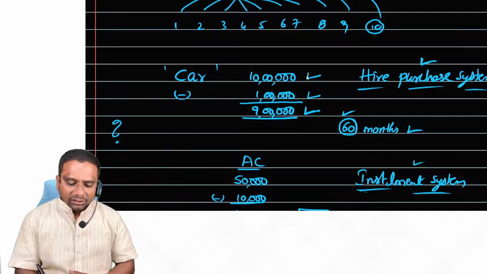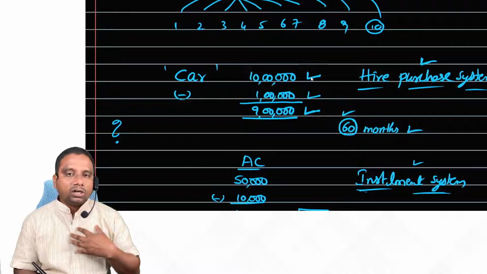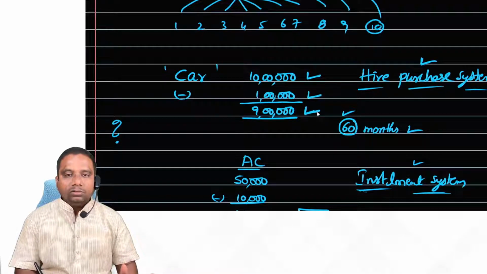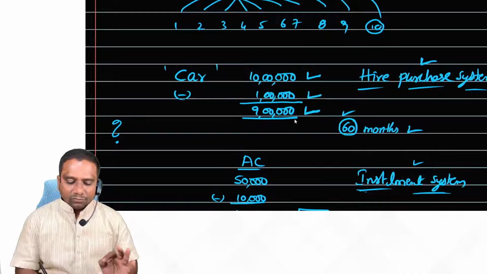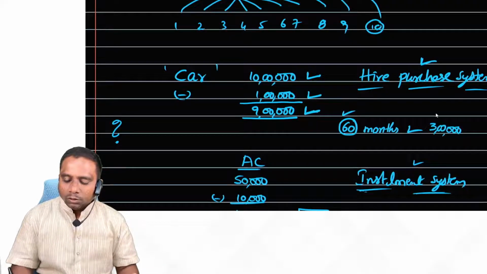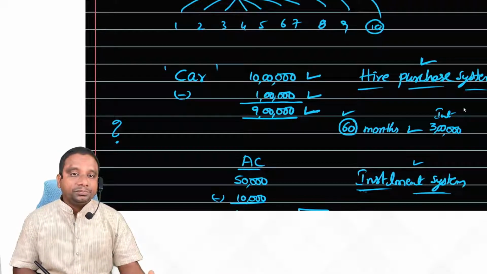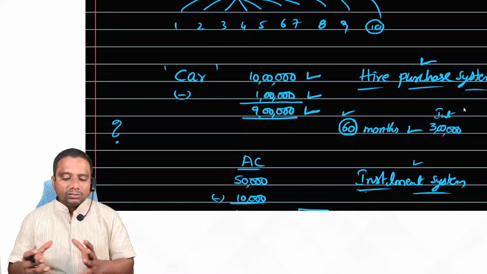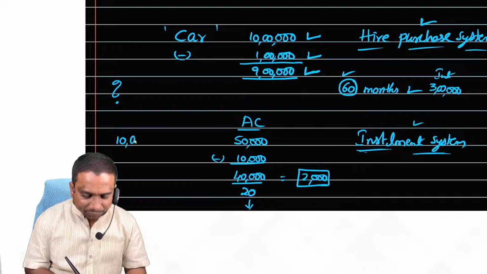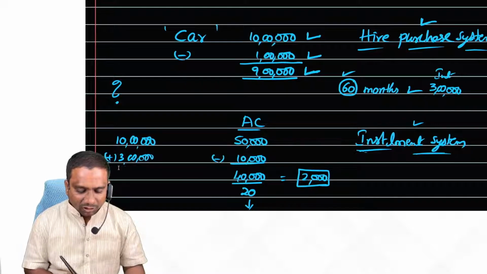Suppose my cash price of the car is 10 lakhs. If I pay the total cash at the time of purchase itself, then what is my cost of car? 10 lakhs. But now I am paying only 1 lakh down payment, and the remaining amount in installments. Let us say for 60 months, the total interest amount is 3 lakhs. Now if anybody asks, sir, what is the total cost of the car? Then we will say 10 lakhs I have paid for the car, plus 3 lakh rupees interest.